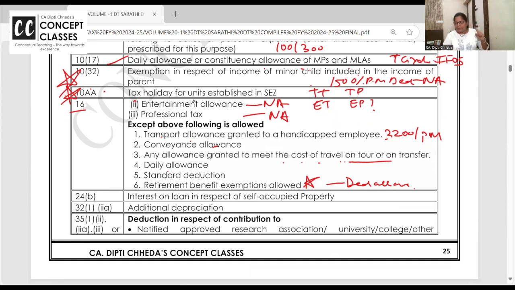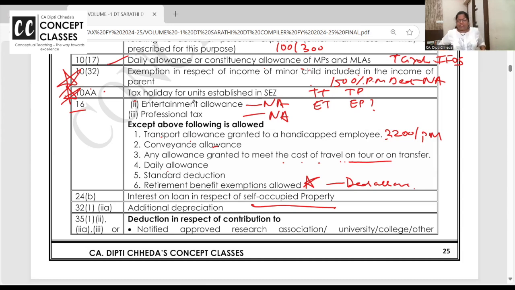Coming to house property. In case of self-occupied, you remember in the old regime, in case of two self-occupied properties put together, up to 2 lakh rupees interest on loan is allowed. Yes, self-occupied property up to 2 lakhs interest on loan is allowed. Are you all with me? Yeah, in case of the old regime.